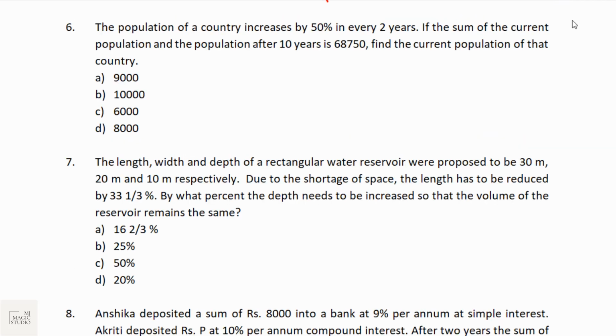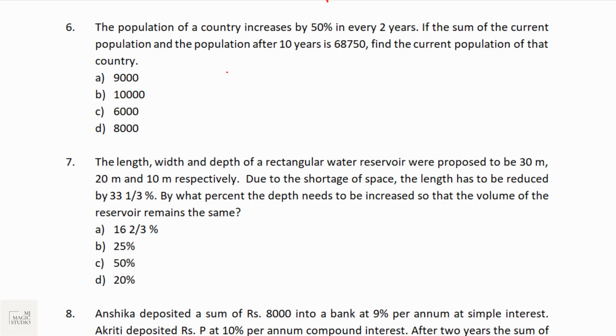The bucket for questions number 6 and 7 is again from percentages and changes in percentages. It may be with growth, decline or change, for which rule number 1 you can also see, the link is there in the description with percentages. Go through it, give it a try. So let's see what is there in 6.